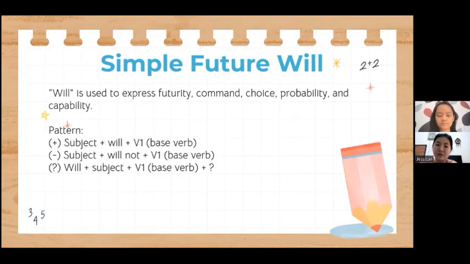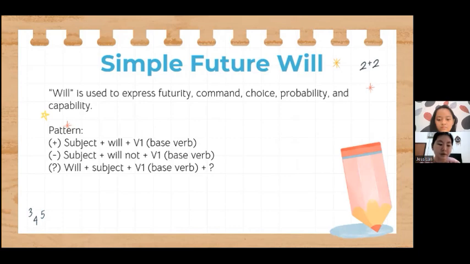Well, as you might guess, there are three patterns, which are the positive, negative, and interrogative. The positive pattern for the simple future will starts with subject plus will plus verb 1. The subject contains I, you, we, they, he, she, it, or even a noun that is considered as a subject. The second one is the negative pattern: subject plus will not plus verb 1.